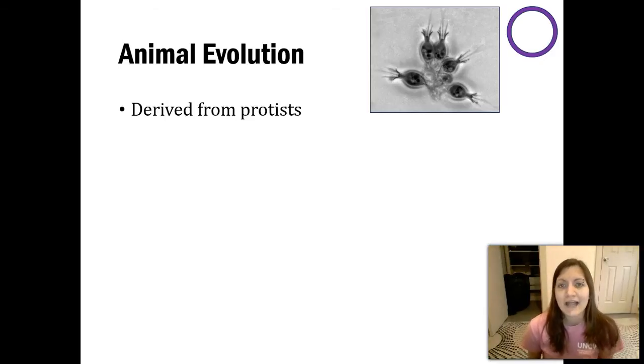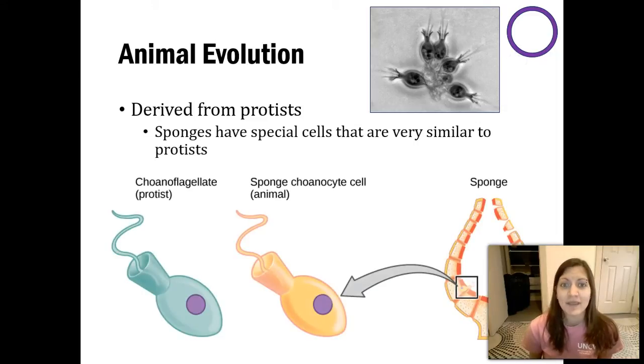But our leading line of evidence that makes us suggest that protists are our common ancestor is actually taking a look at sponges. So sponges live in aquatic environments, and they have these specialized cells that we call choanocytes. So that's what you're seeing in this picture.